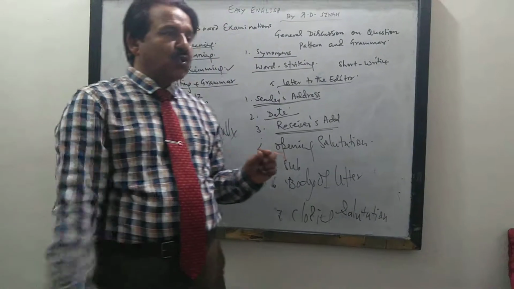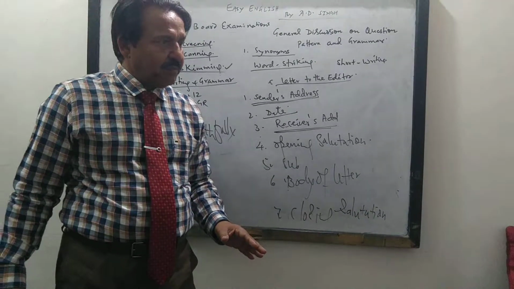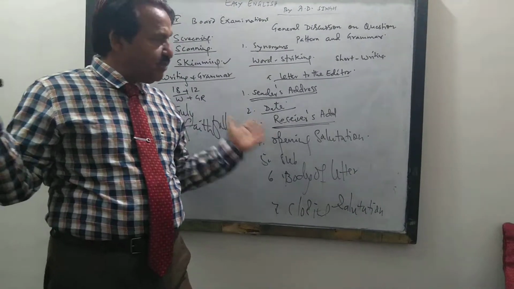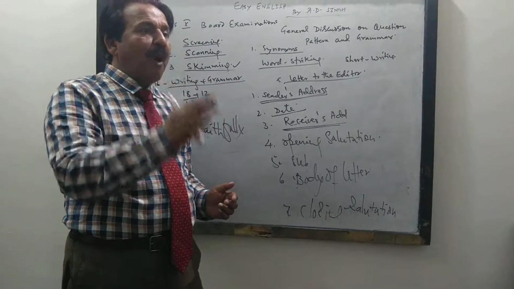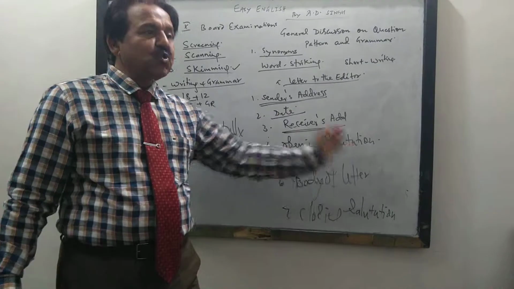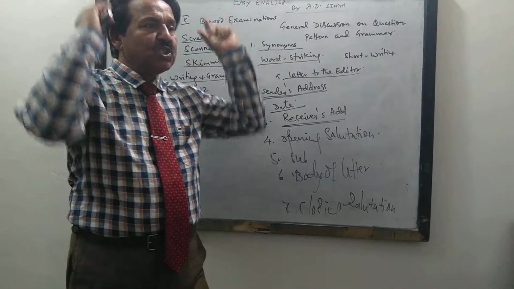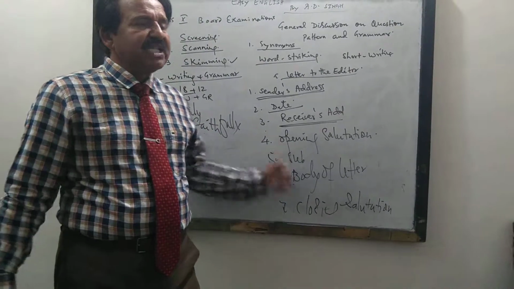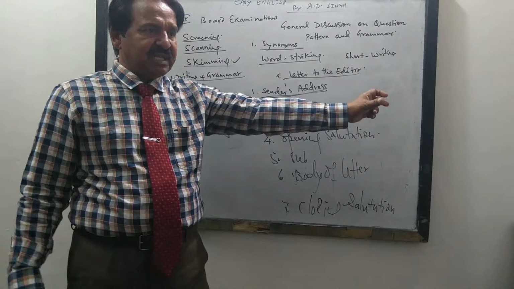And then give one slogan: save the environment, stop using polythene and plastic. This will be the last message, that we must stop using plastic and polythene to save the environment. It is not too late to act. Let us now all join hands to save the environment, to save the world, and to save the next generation.